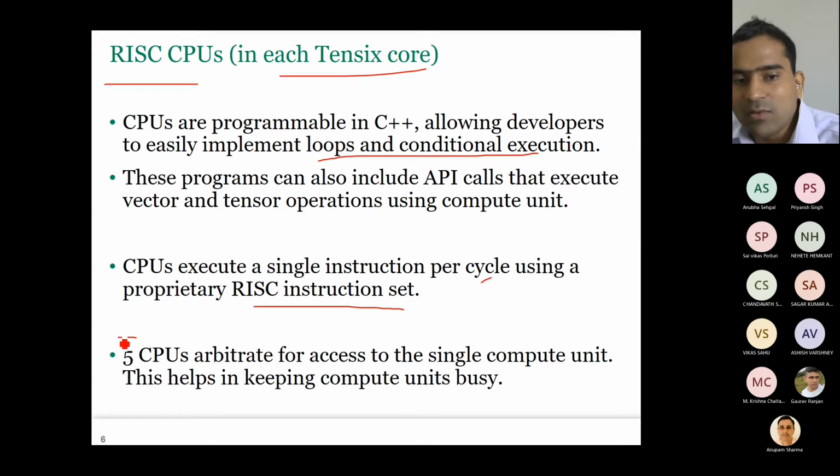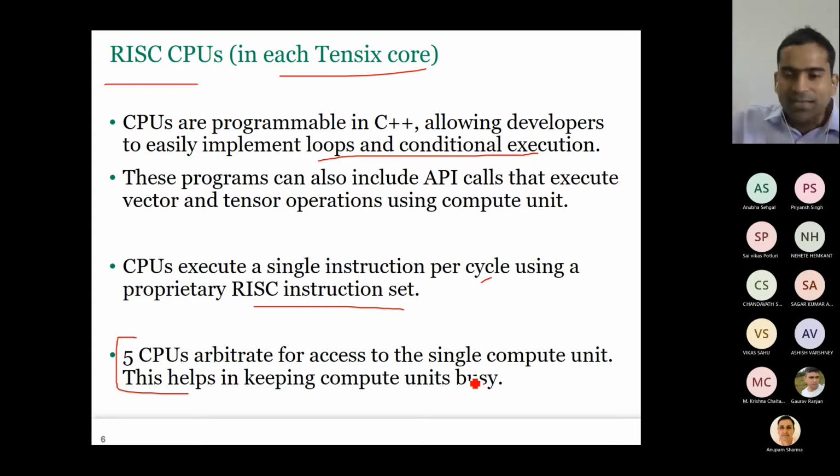Okay, 5 CPUs arbitrate for access to the single compute unit, which keeps the compute unit busy. So the whole point is, if you see the compute unit as a slave, and you see 5 masters, CPUs are acting as masters. The master himself is not doing anything. He's just assigning the work to a slave. So now one slave has 5 masters. That's why that slave remains always busy.